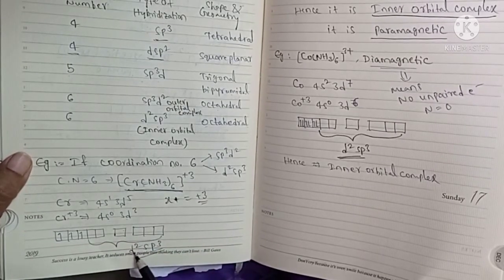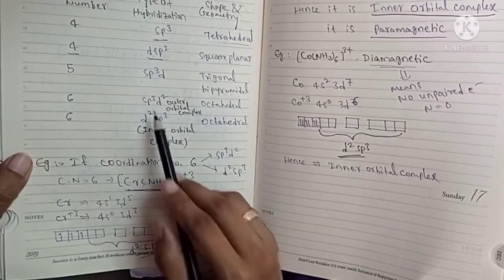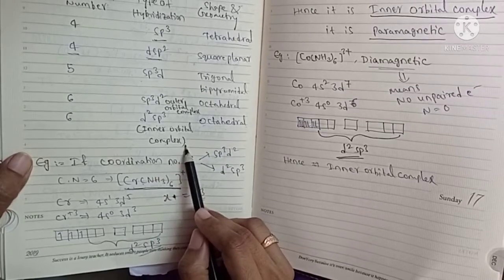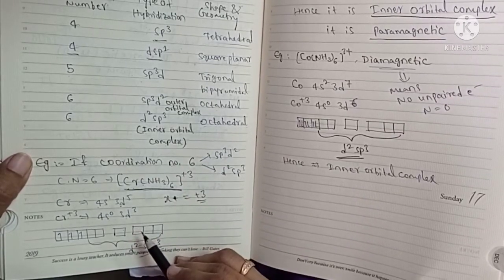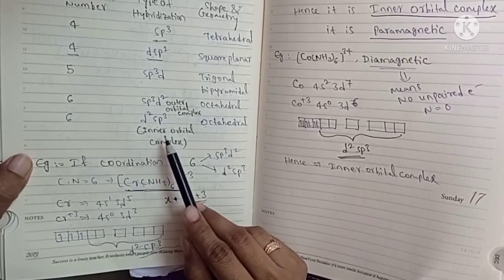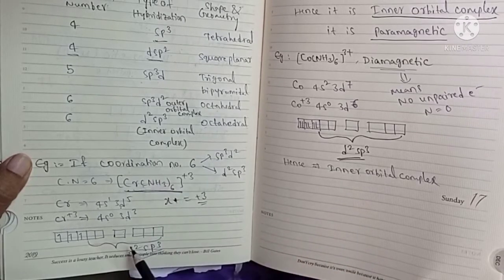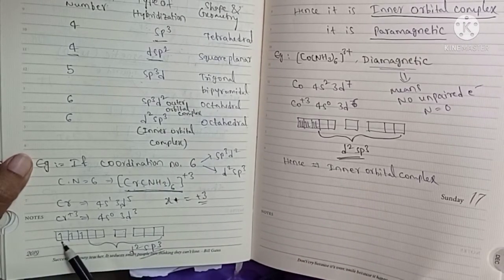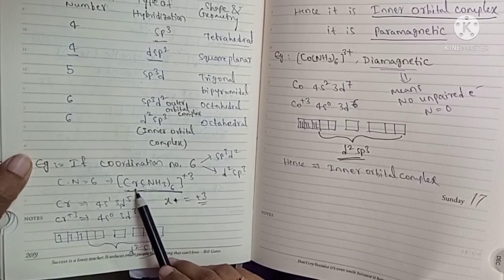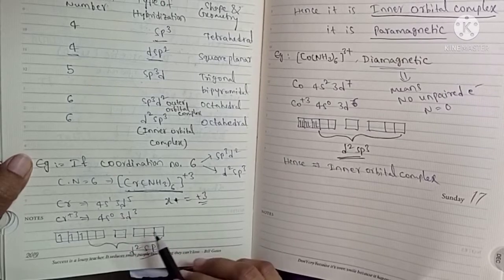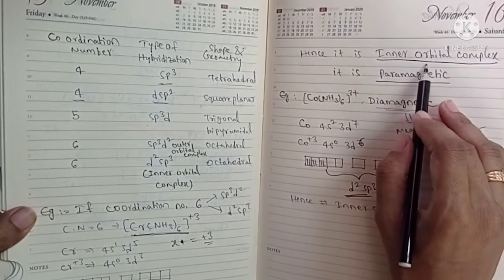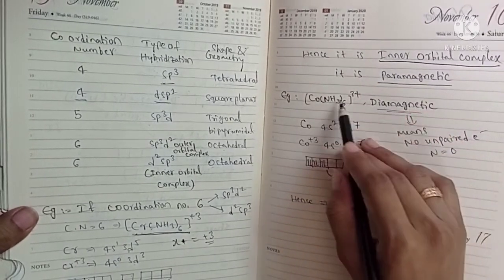That means it is octahedral shape and an inner orbital complex. So we have predicted that the structure is octahedral and the nature of the complex is inner orbital complex. And here it is paramagnetic because 3 unpaired electrons are there. So this information we can predict from VBT theory. Hence it is an inner orbital complex and it is also paramagnetic in nature.